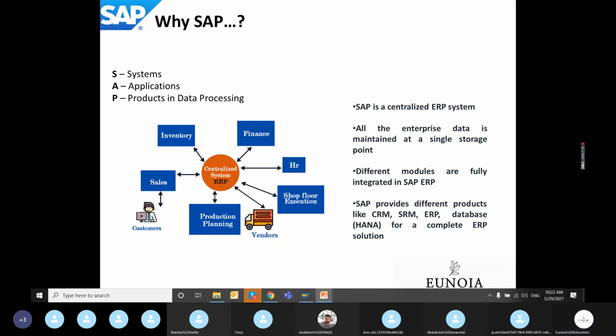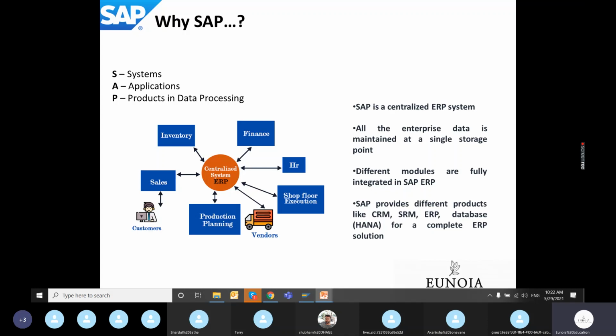Besides that, SAP has its own proprietary set of software. The CRM system is different, the SRM system is different, ERP is there. They have their own database nowadays called HANA. So SAP provides everything from scratch. If you want customer relationship management software, we have it.